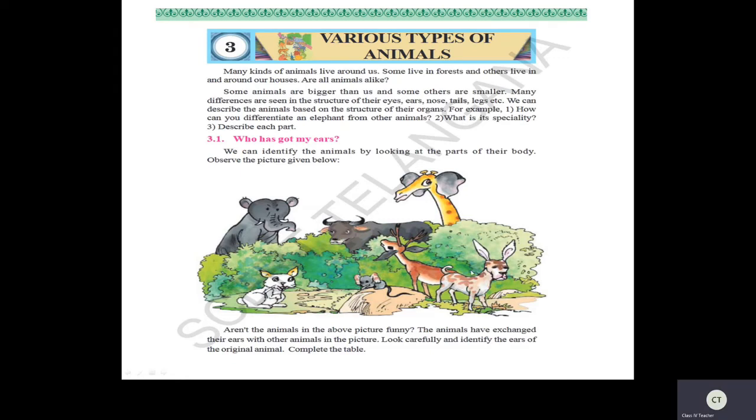Dog. Yes. Now see this buffalo. Whose ears is it sharing? Deer. Yes, it is sharing deer's ears. Now see this deer. Whose ears is it sharing? Yes, buffalo. Buffalo's ears it is sharing. Yes, have you matched the ears, children? Yes. Have you identified? Yes, because these elephants have large or big ears.